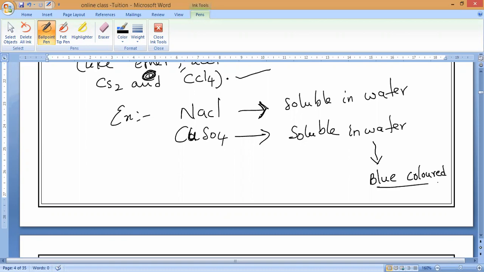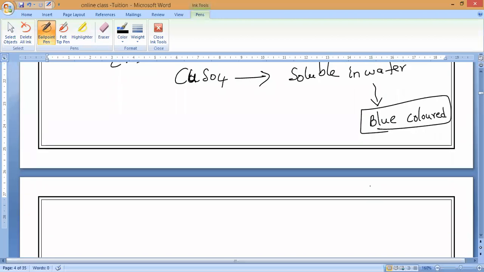A blue colored solution. Now, if you try to dissolve it in ether, benzene, or kerosene, is it possible to dissolve? No, sir. Remember, don't think that it is possible in some way. It will never dissolve in those because it is an ionic compound. Okay? Please respond to me.